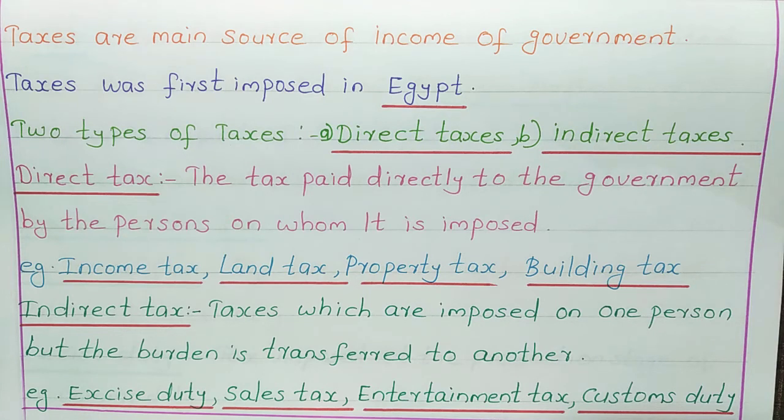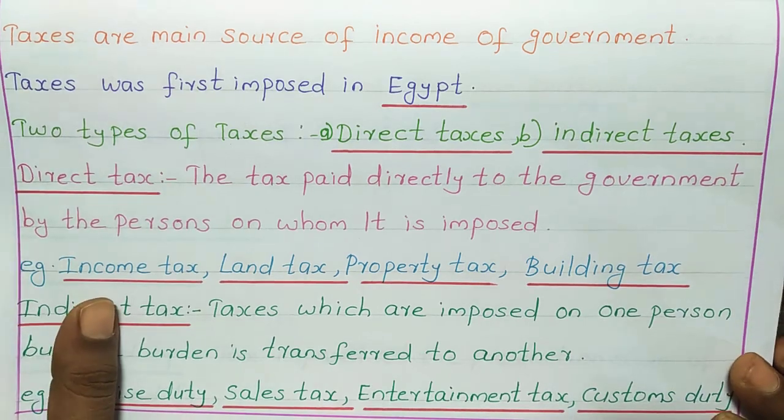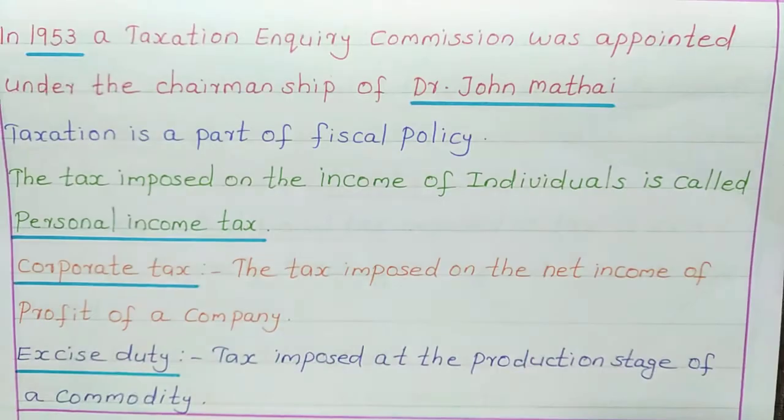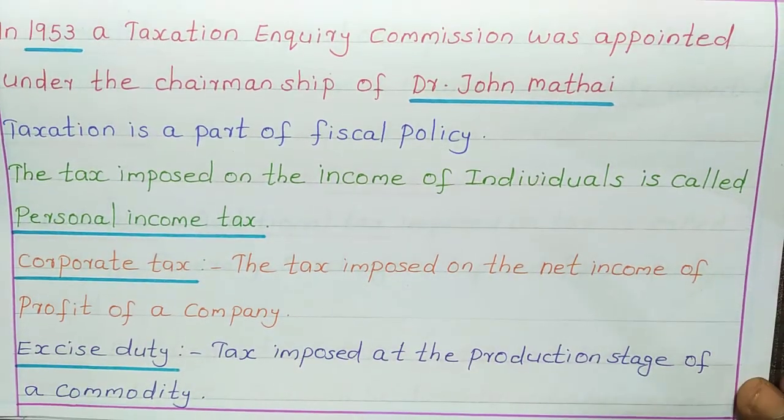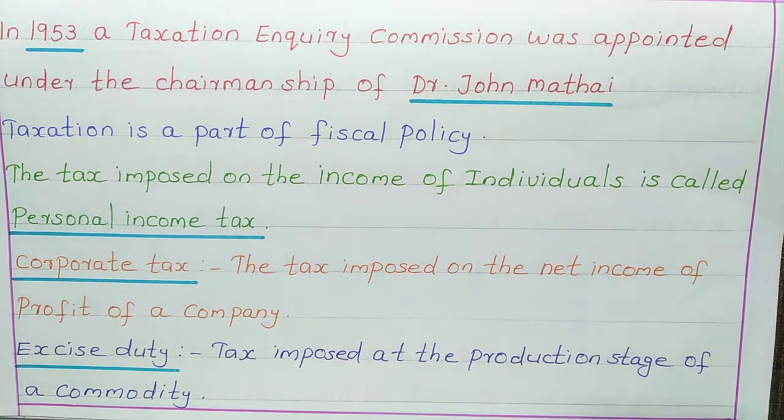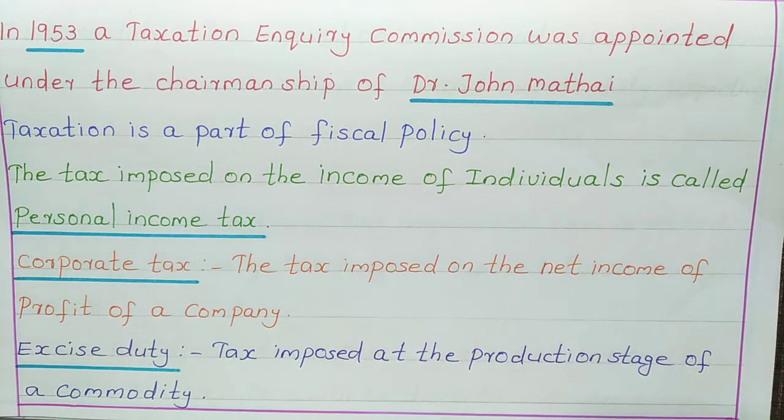For example, if you go for a movie, we are paying tax, but we are not paying tax directly. So that is an indirect tax.